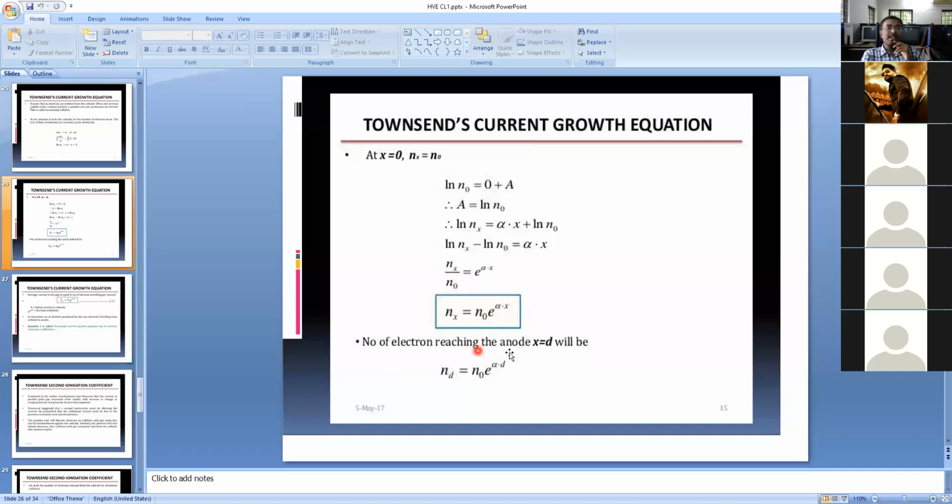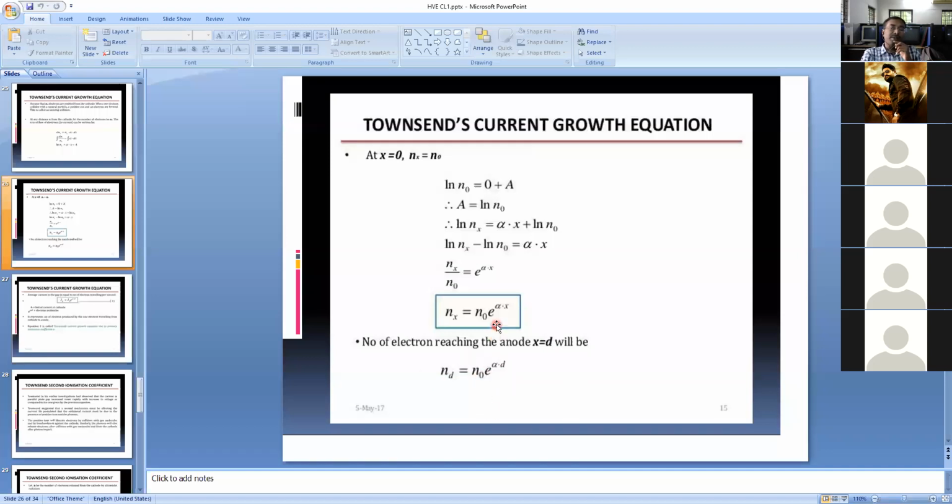The number of electrons reaching the anode at x is equal to d. We are finding how many electrons are reaching at distance x, so that's why it is nx. If you are finding the number of electrons reaching the plate called the anode at distance d, substitute x is equal to d here, and nd is equal to n naught into e power alpha d. Like that we are getting.